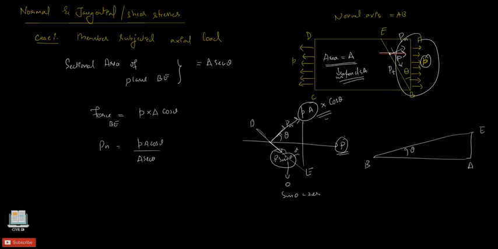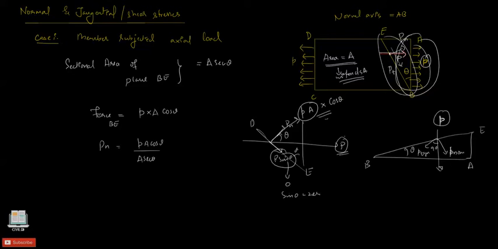Now just for understanding purposes, this is our force, I mean stress P here, which has been crossing AB. You can see it. I have just drawn it in the horizontal direction. Just resolve this with respect to this plane. One of these is Pn, the normal force, and the other one, the angle between these two resolved forces is 90 degrees, is the tangential component of the same force P. Just forget this PT, whatever PT I had considered earlier. Just keep it in mind for later. This is just for understanding purposes.